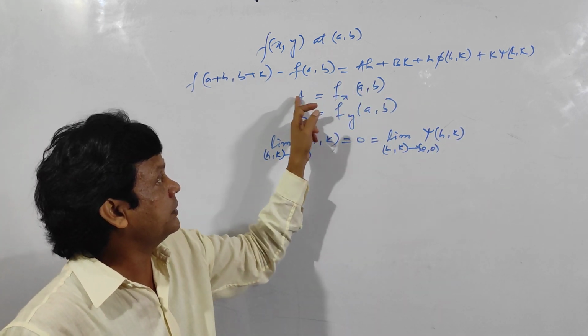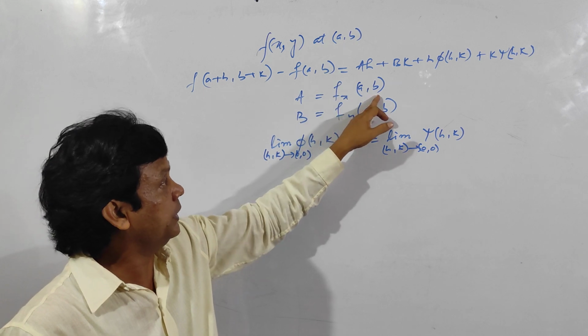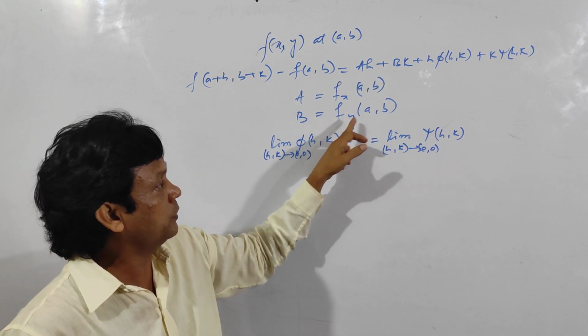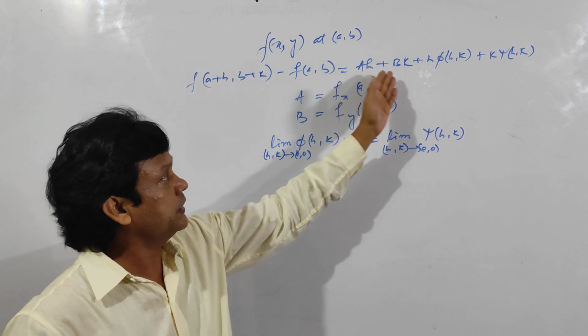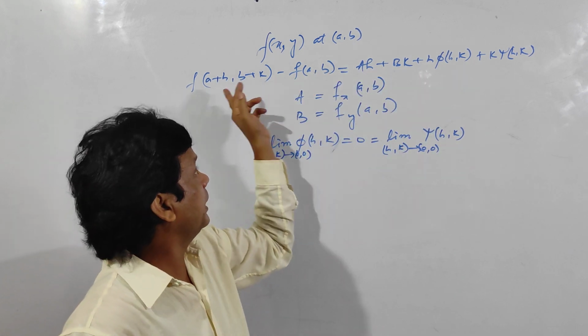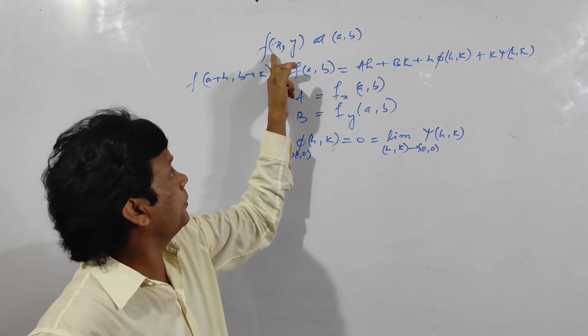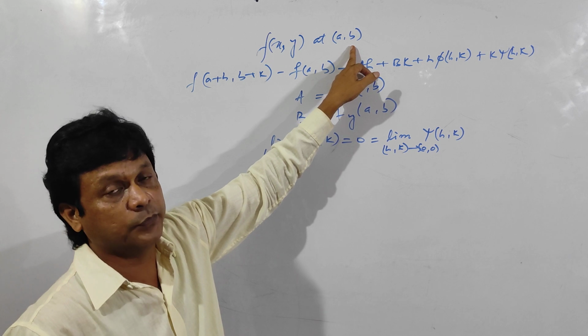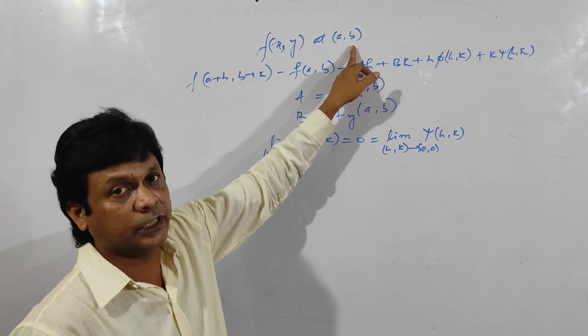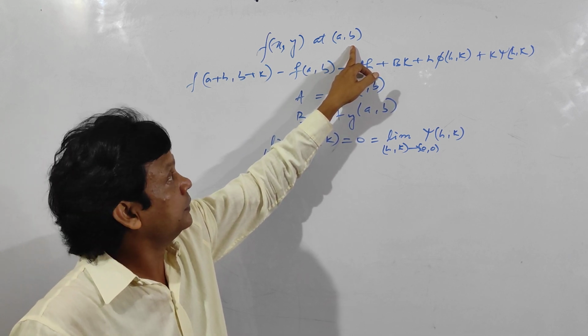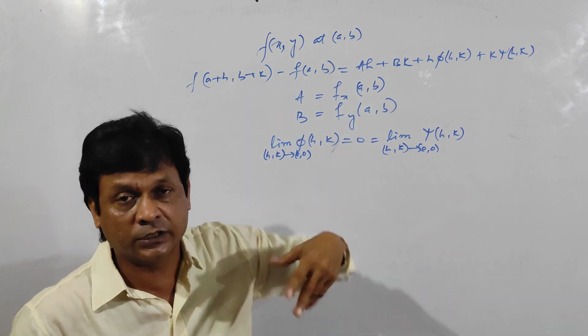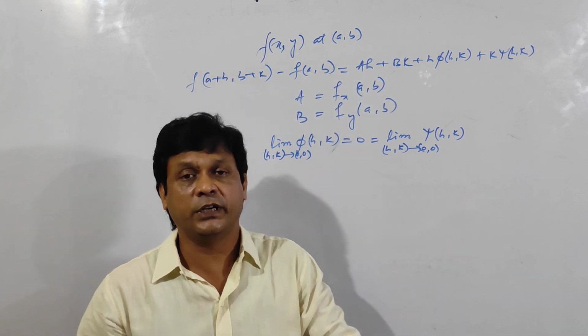And here a is the partial derivative of f with respect to x at (a, b), and b is the partial derivative of f with respect to y at (a, b). If this condition is valid, then the function f of x, y is said to be differentiable at the point (a, b). Clear? This is the definition. Now I will tell you what is the necessary condition for a function to be differentiable.